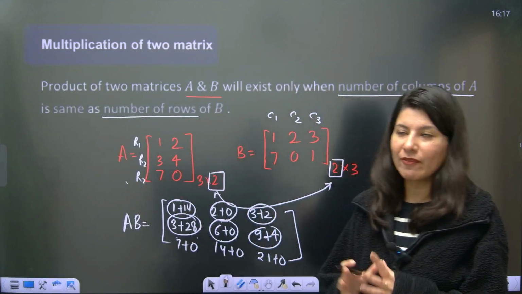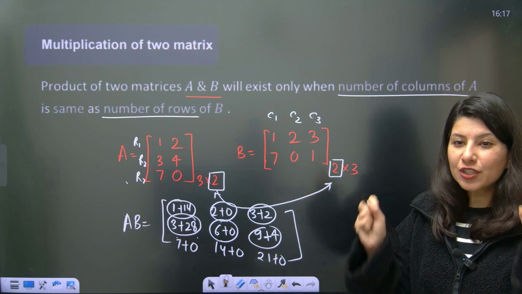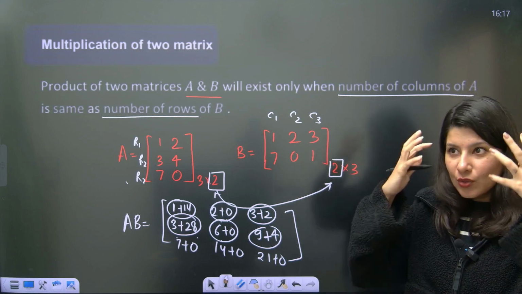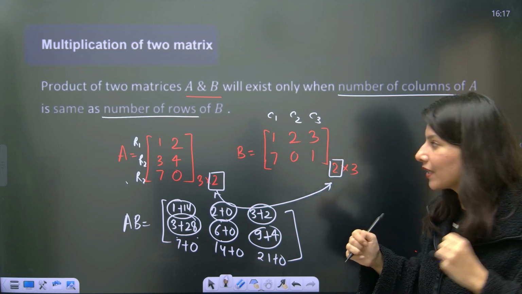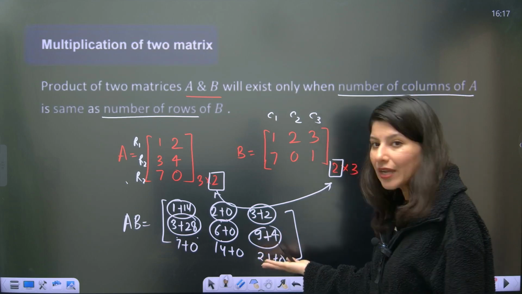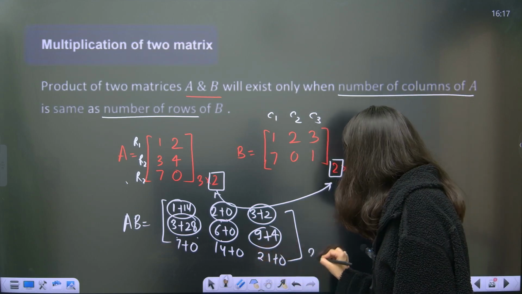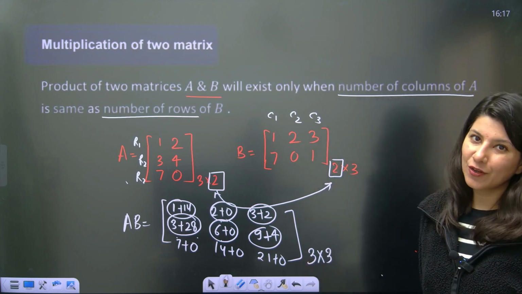I know that you have to practice at least 4 to 5 matrix multiplications to get the hang of it, for your muscle memory to understand how it is working. So this is 3 cross 2 and 2 cross 3, and finally you can clearly see that the order of the final result matrix is 3 cross 3.